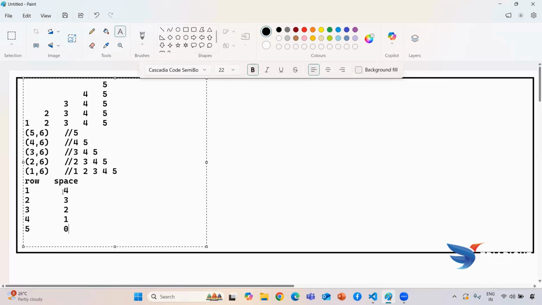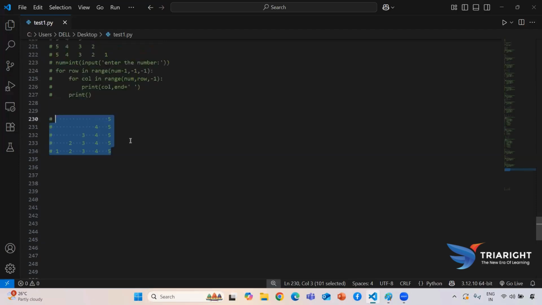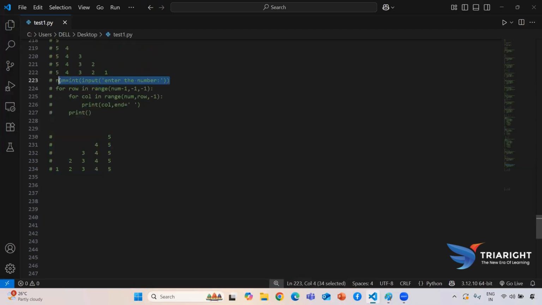So guys, if you see here, every time my space will be starting from whatever the num minus 1. If I'm keeping 6, my space value will become 5. So if I'm directly creating a variable and assigning my space value, space equal to num minus 1, it will start implementing. So now we are going to build this logic. Here I need to print, check it once.